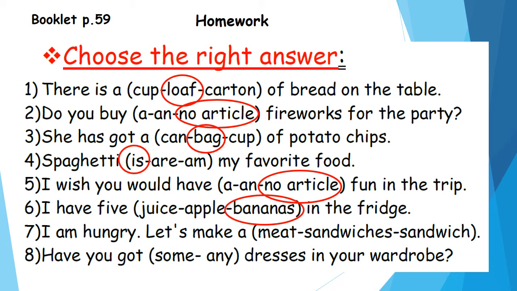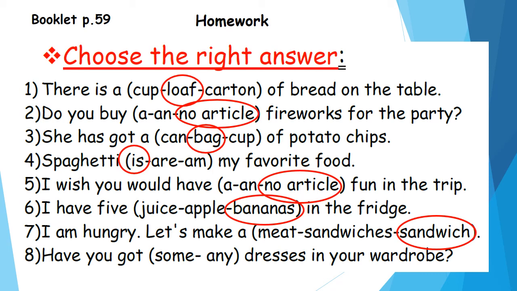Number 7. I'm hungry. Let's make a meat sandwich. Here you have the article a. That means a plus singular countable noun. A plus singular countable noun. So I will choose which one? Yes, sandwich. It's countable and also it